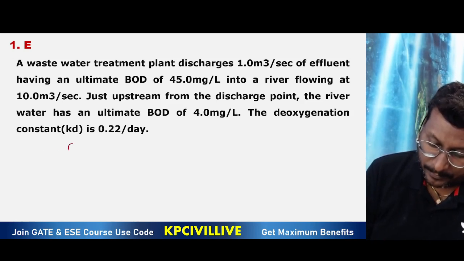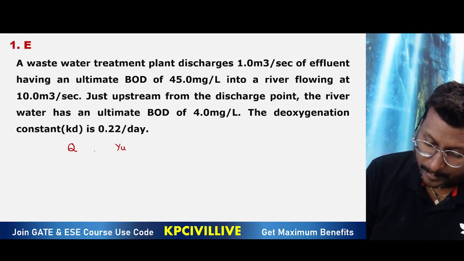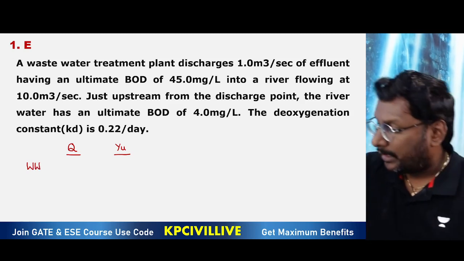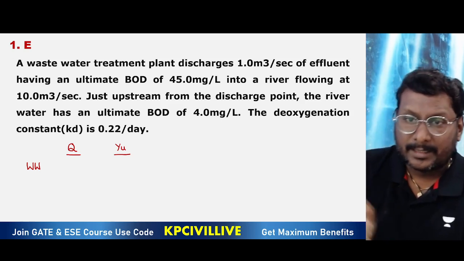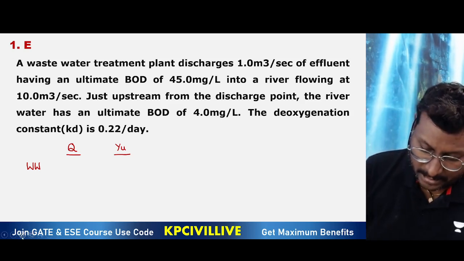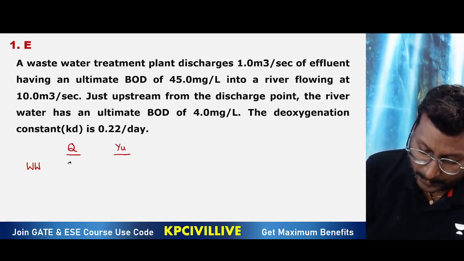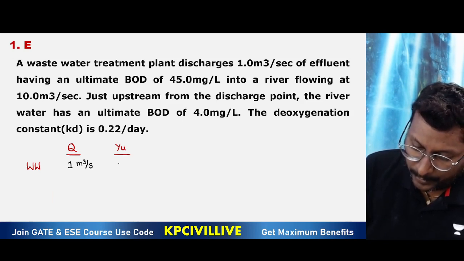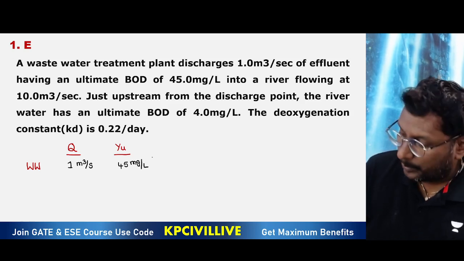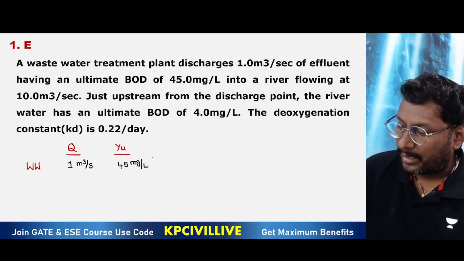Just take discharge and ultimate BOD. What is releasing? Wastewater treatment plant is releasing. How much discharge? 1 meter cube per second discharge with BOD of 45 milligram per liter.